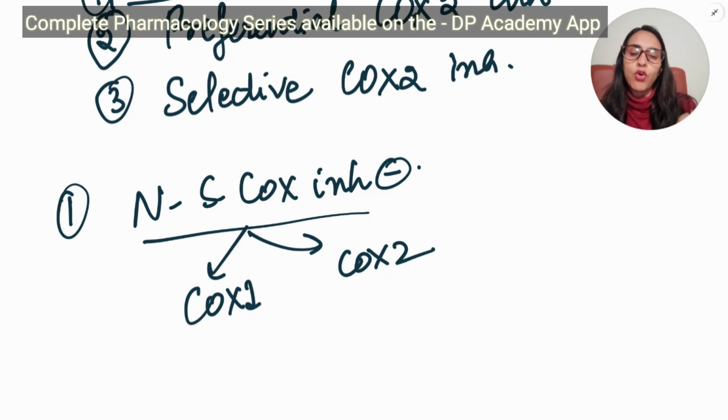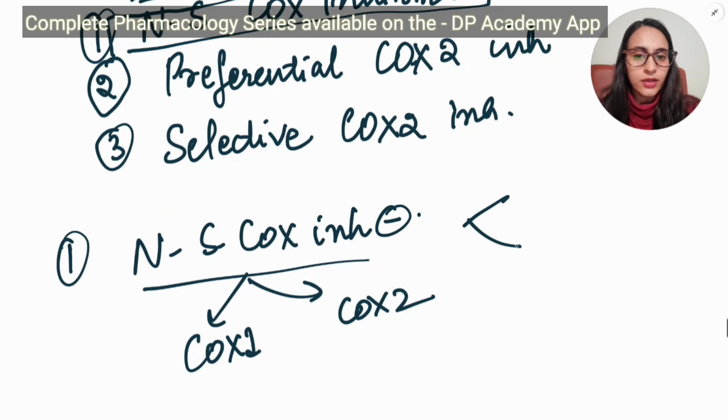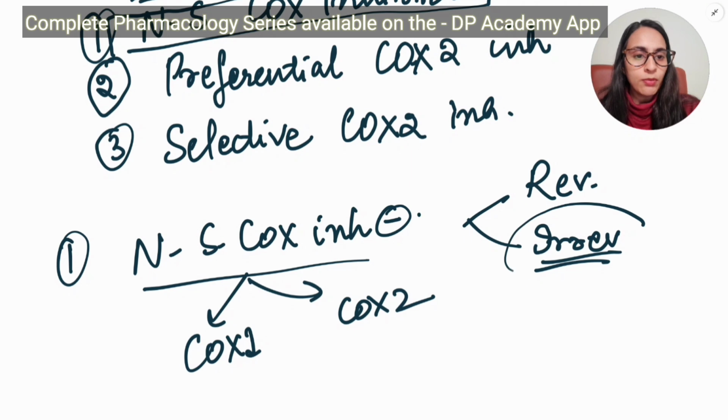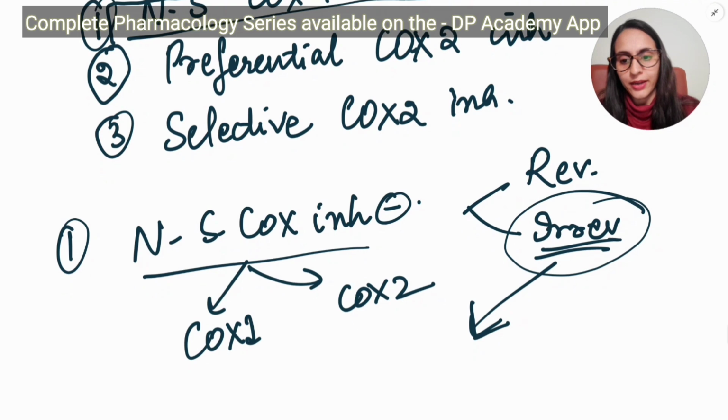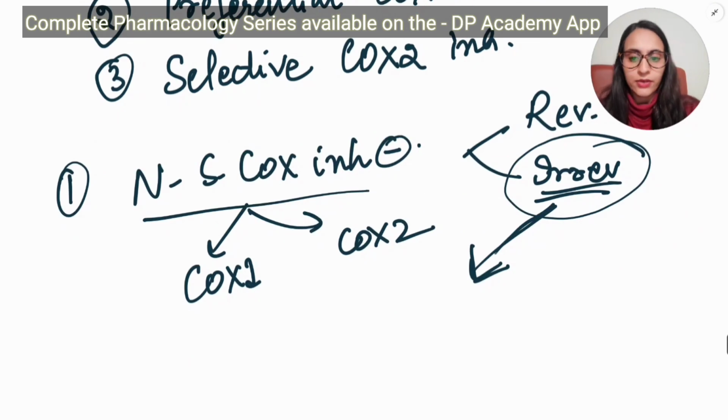First, we will talk about irreversible, the one in which inhibition is irreversible, that means you cannot go back again. The non-selective irreversible COX inhibitor is aspirin.